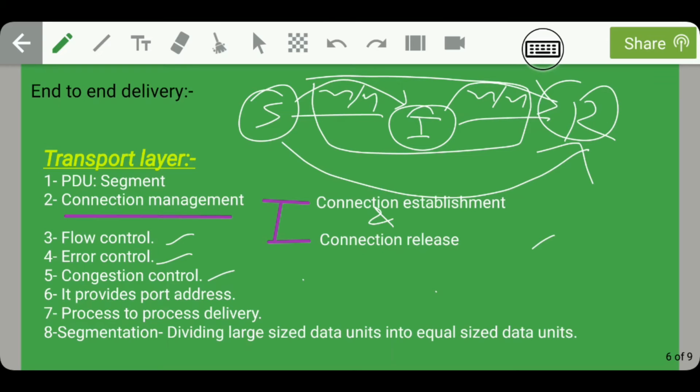Guys, moreover, the transport layer is responsible for segmentation. Now, what is this segmentation? Guys, if you remember, in fragmentation, we discussed that fragmentation refers to dividing large data into unequal sized data units. Now, segmentation refers to dividing large sized data units into equal sized data units. So guys, this segmentation is performed by the transport layer in the OSI reference model.